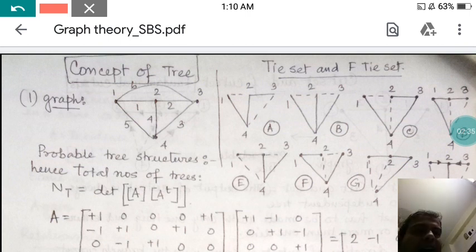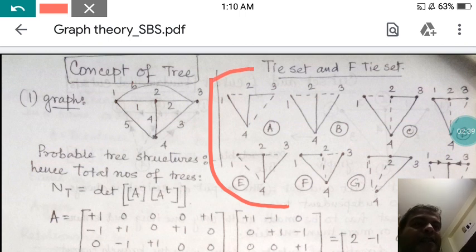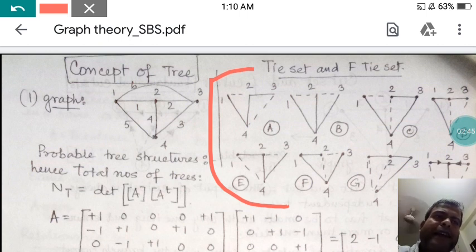Here I have already collected 8 probable trees that you can see, but the question arises whether only 8 trees are there, or is there something more? How many trees actually exist from a particular graph? Is this fixed or variable?